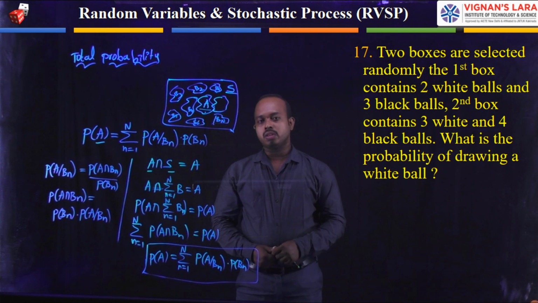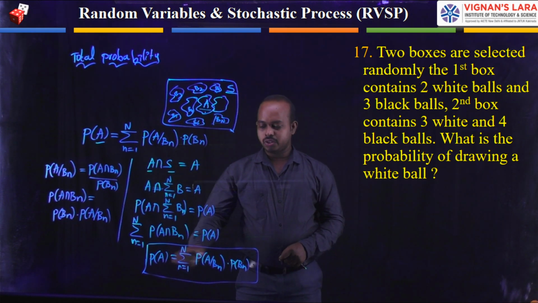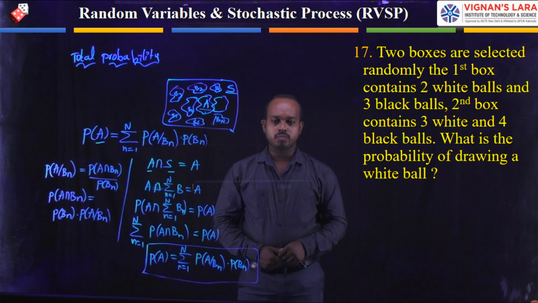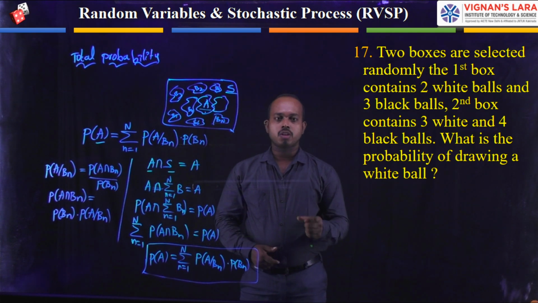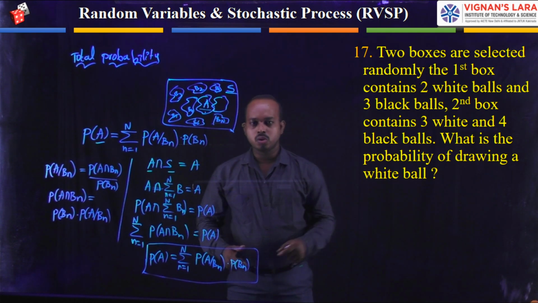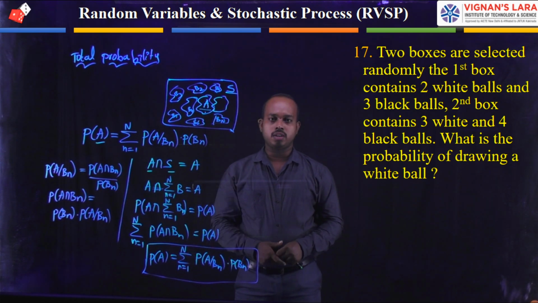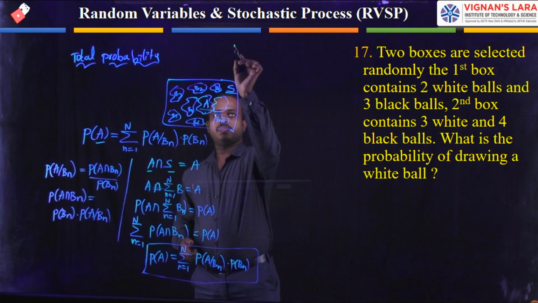Suppose we use the Bayes theorem, the entire equation can be changed in terms of its conditional probability. Here this equation represents the total probability. Suppose you represent this entire function in terms of conditional probability, you can take the Bayes theorem.